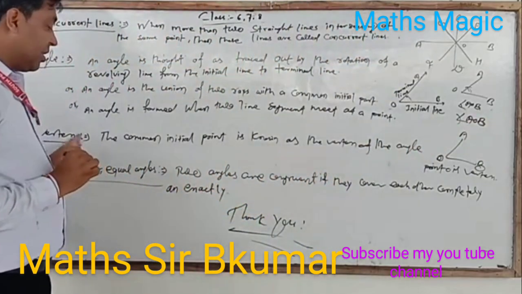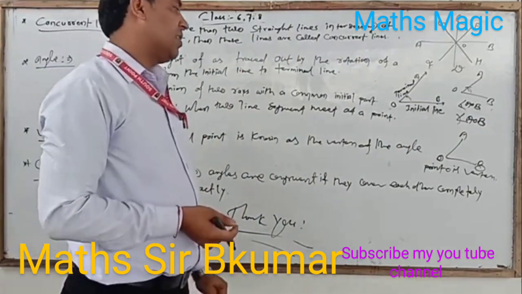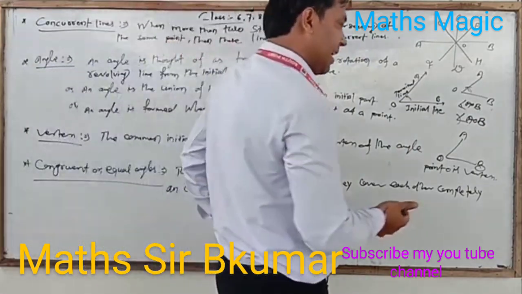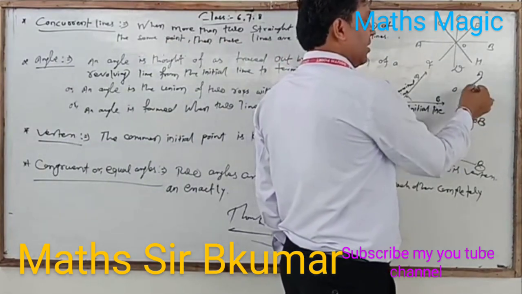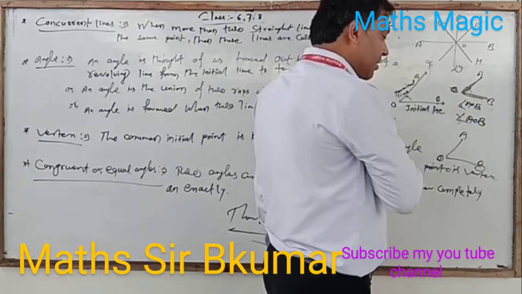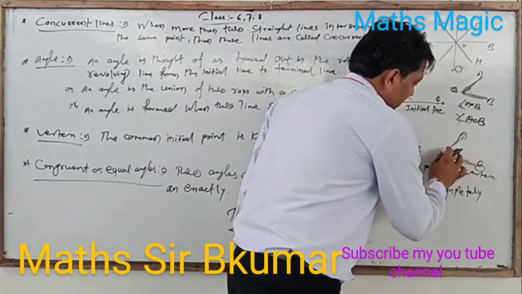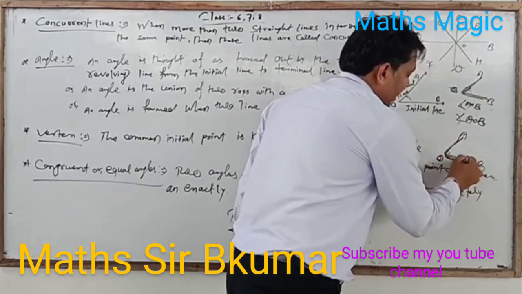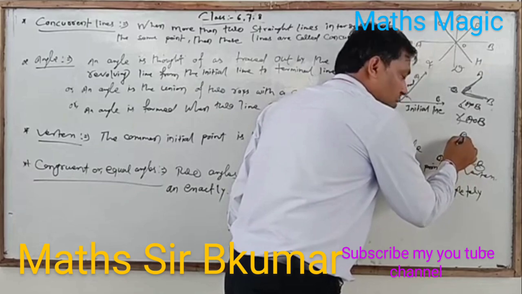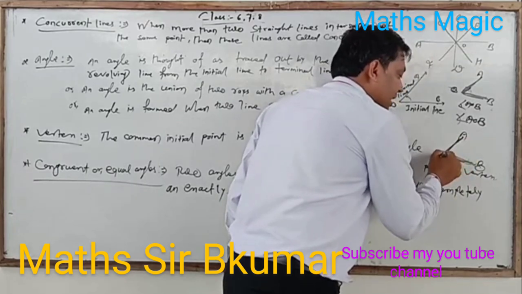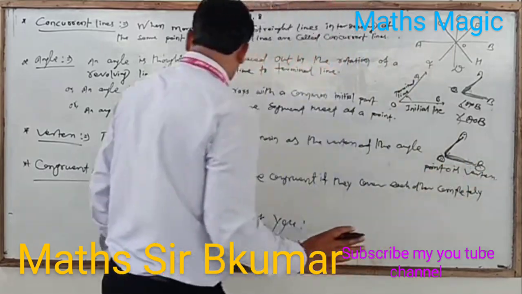Vertex. The common initial point is known as the vertex of the angle. In this angle, O is the common initial point. In this figure, there is the angle AOB, which has two line segments, and the common initial point is O. So O is the vertex. The point O is the vertex.